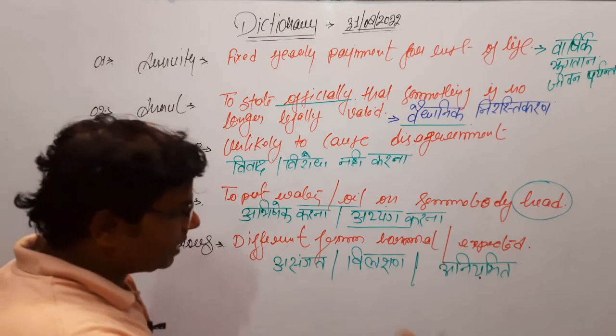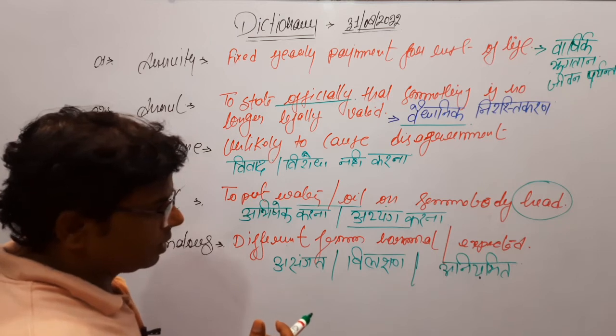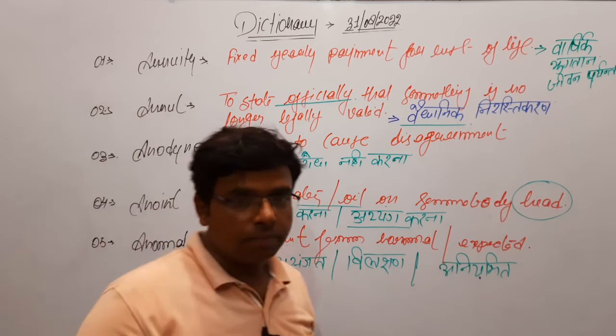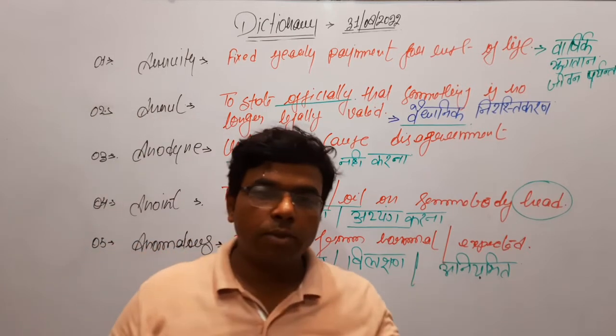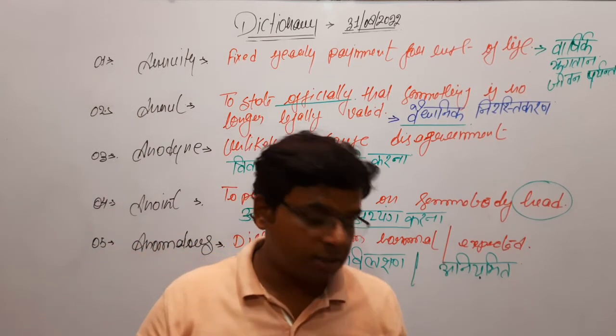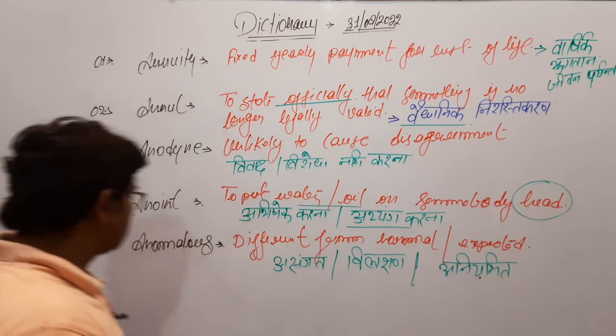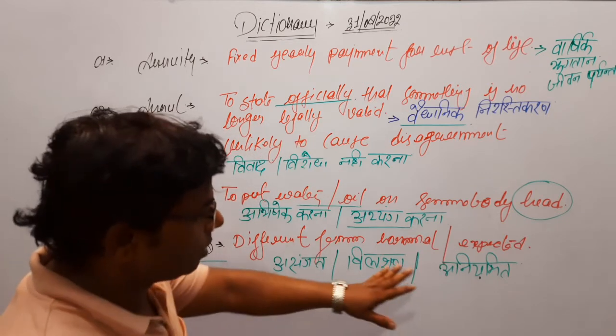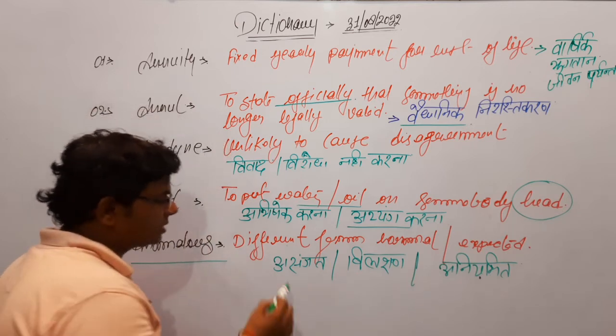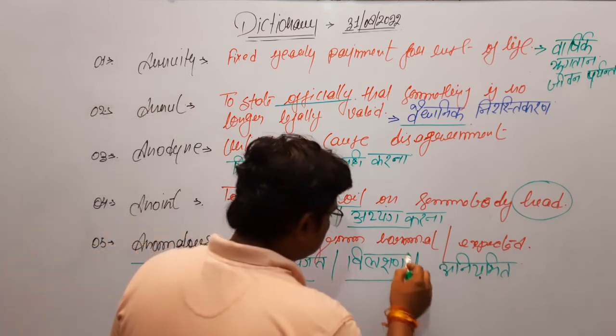Fifth word is anomalous. What you were expecting, and when the subject came before you, it was different from what you were expecting or anticipating. So anomalous is something different from normal or expected. Asangat, vilakshana.